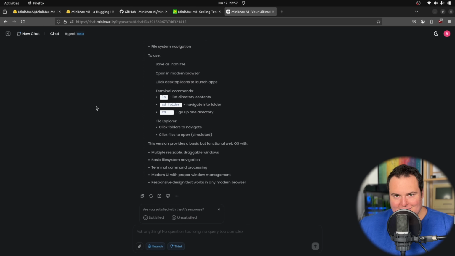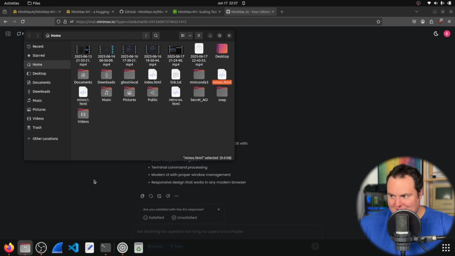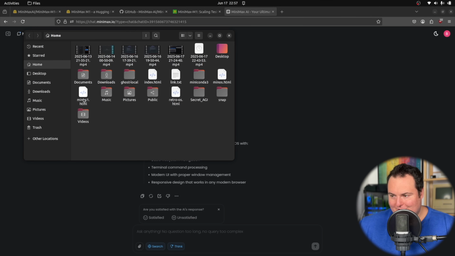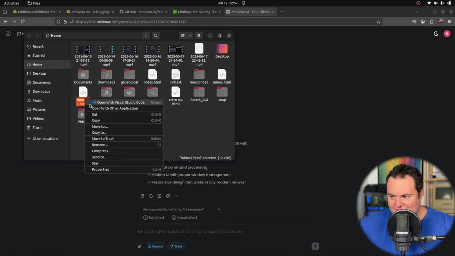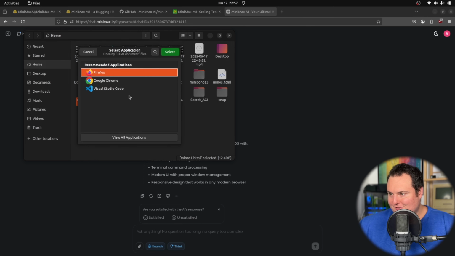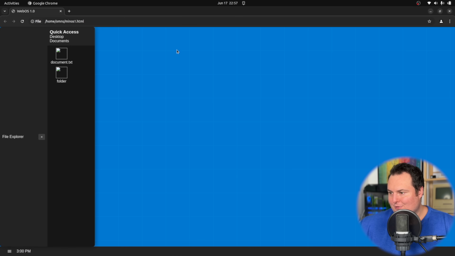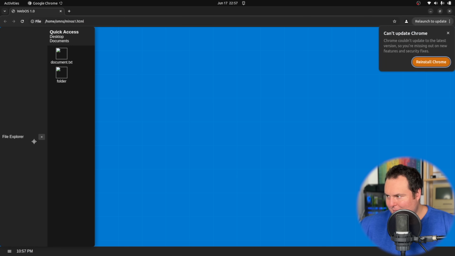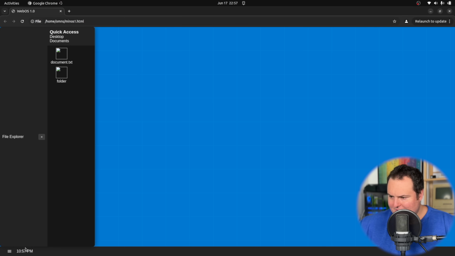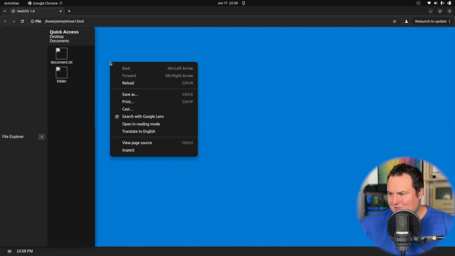Version 2 is now completed, and it is actually listing terminal commands here, which would imply that it did at least attempt to make a functioning terminal window, which would be really quite awesome to see. The only model that's actually done that in this test is ChatGPT O3 Pro. So let's just go ahead and take a look. I will peek at it in Chrome once more. All right, we have a file explorer. The clock has moved, so we can tell that this is a different version.